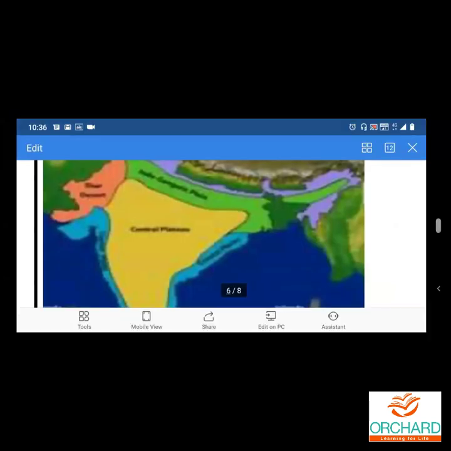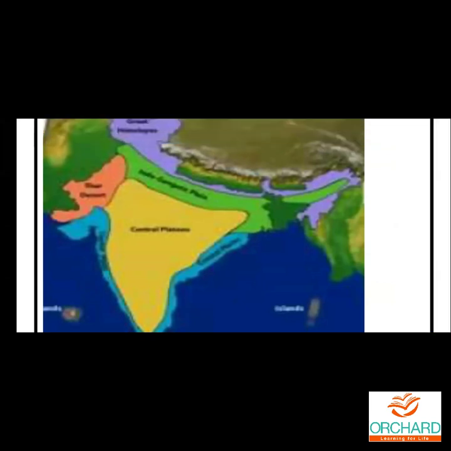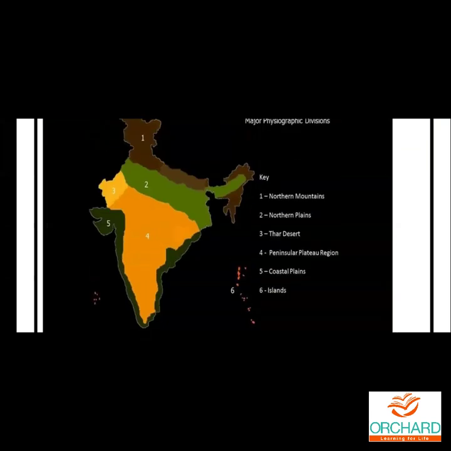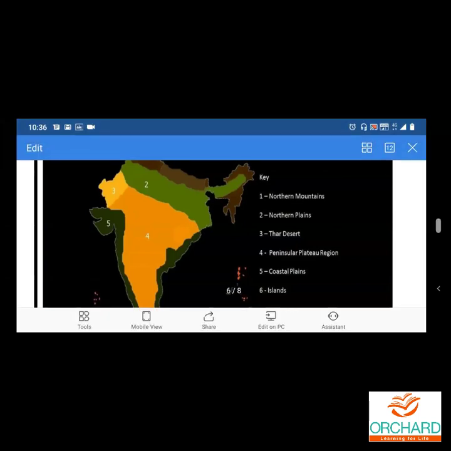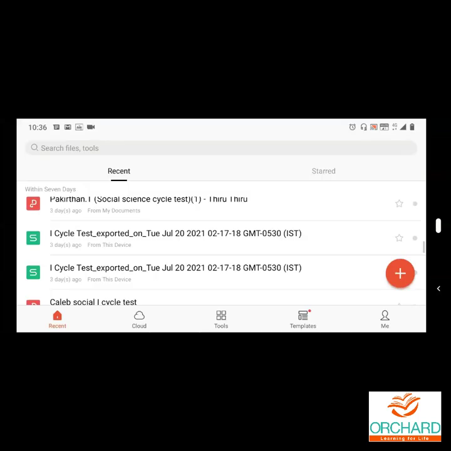So this another map is given for you. That is why it is given for the different colors. Okay, you can use even the different colors to show that only. Another map is also shown to you. But this is the exact map. You have to practice like this. Understood, children? So this lesson you have to learn like this. Next one.